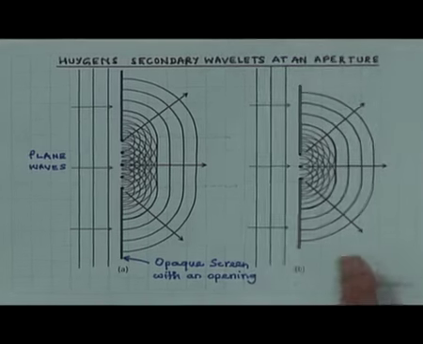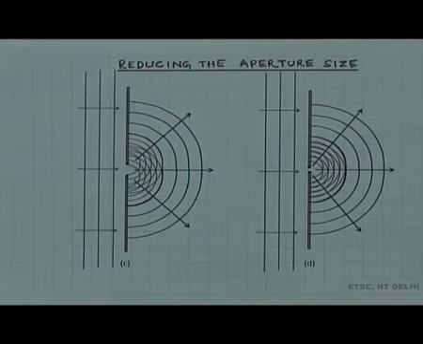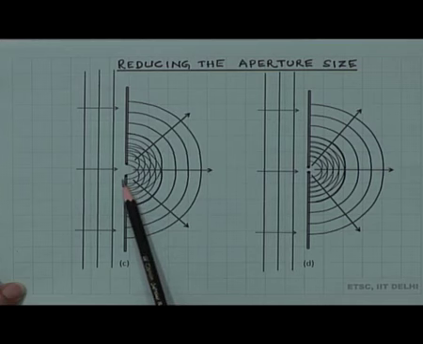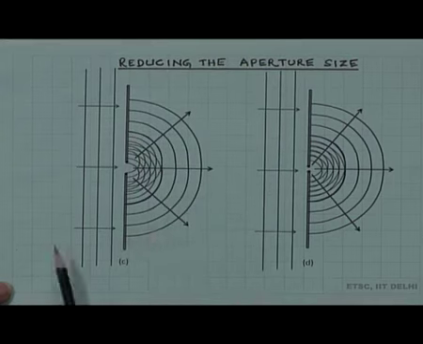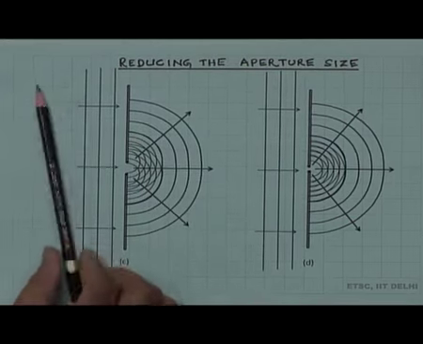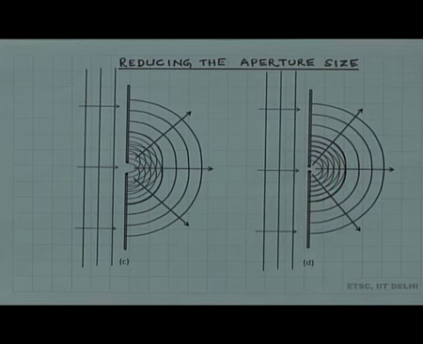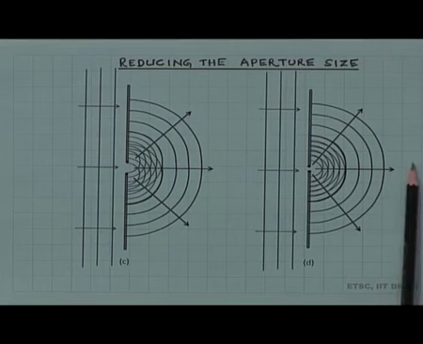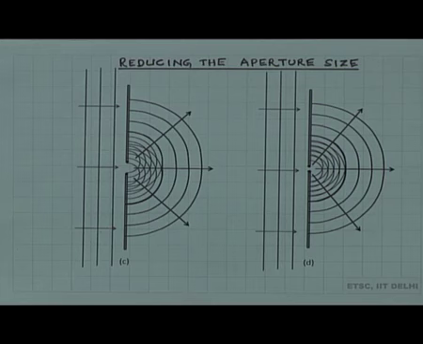And if I reduce the aperture further, we can see that the Huygens construction gives us wavefronts which are approaching a spherical wave. Incident wave is a plane wave, and if you reduce it to a very small hole, then we almost have spherical waves which are emanating from the holes. This is contrary to what is expected from the ray theory. So, we see that the wavefront is becoming more and more spherical.